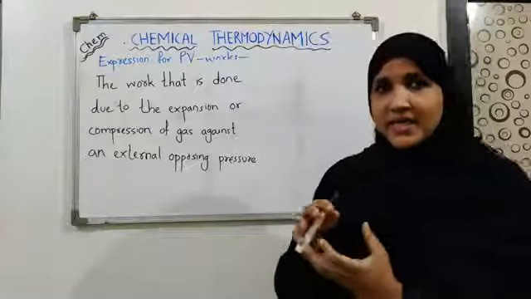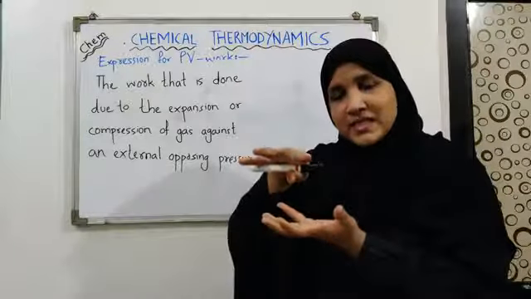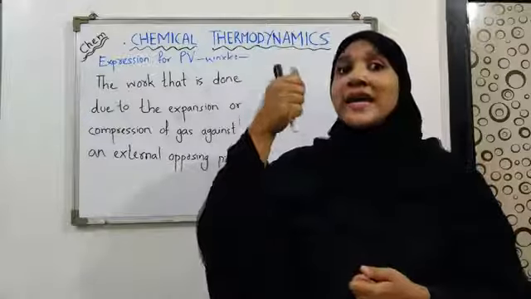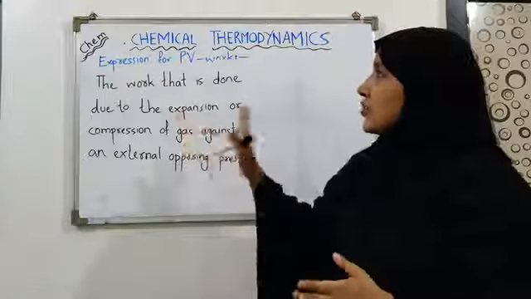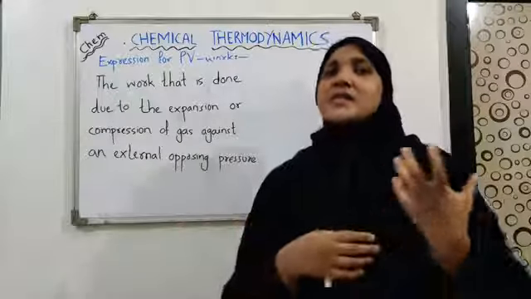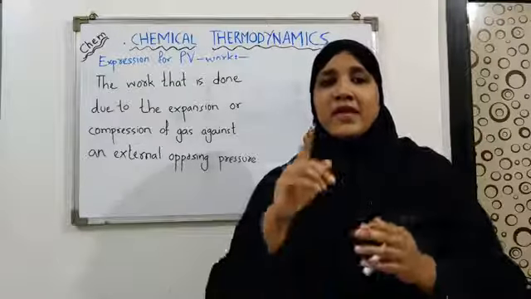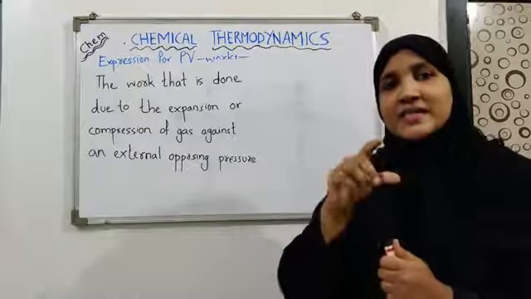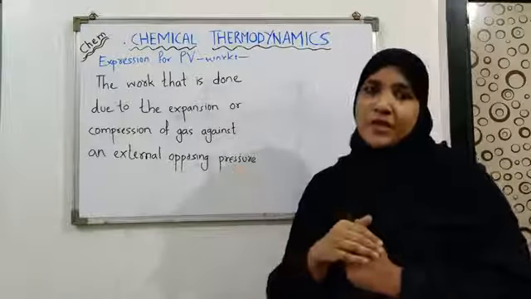It means there is a gaseous system which is either expanding or compressing against an external opposing pressure. Remember, I am using the words against an external opposing pressure. So this is known as pressure volume type of work. Now, how much work is obtained when the gas undergoes expansion or compression can be determined with the help of an expression. Let us derive that expression, which will tell us how much work is done when the gas undergoes expansion or compression.